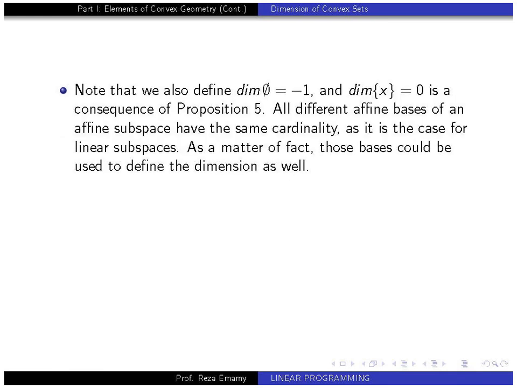So let's go to the next step. We also define the dimension of the empty set equal to -1 for convenience, and of course the dimension of a single point is 0, as a consequence of proposition 5. All different affine bases of an affine subspace have the same cardinality. This is also a conclusion of proposition 4, and we can also derive it from both definitions, as is the case for linear subspaces. As a matter of fact, those bases could be used to define the dimension as well. This is what we explained several times until now.